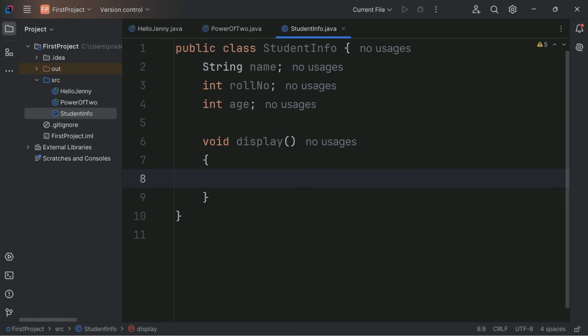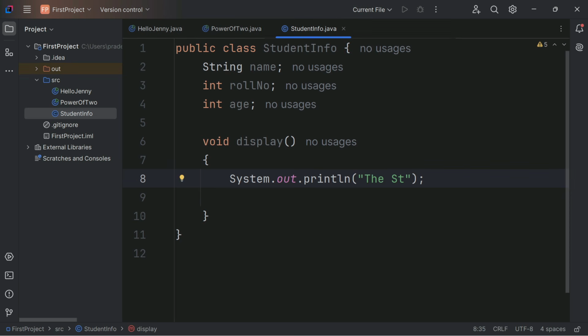Now display is a method, and this is the return type. It will not return anything, and the method will have these kind of brackets. Within this, I'm just printing something. I want to print the name of the student, like student Jenny has this ID, has this roll number. This thing I want to print.